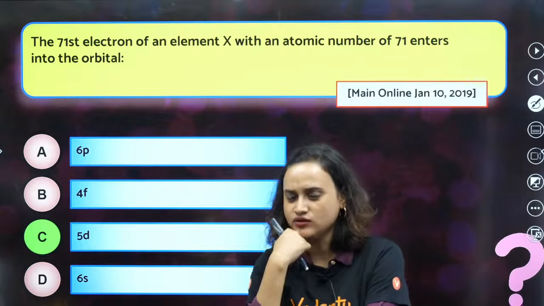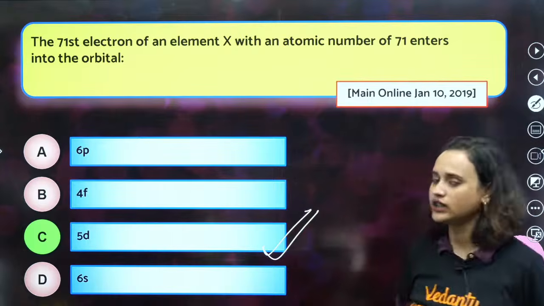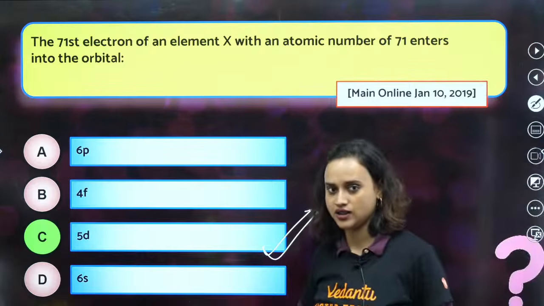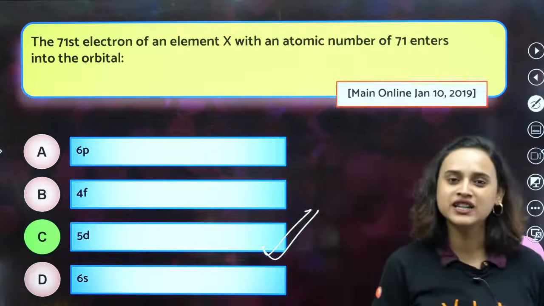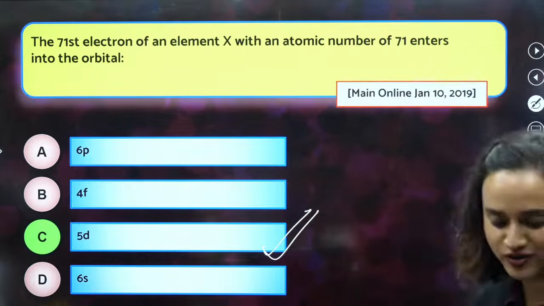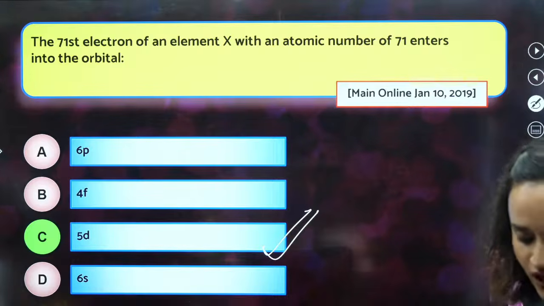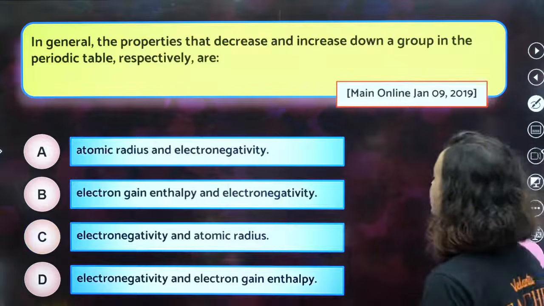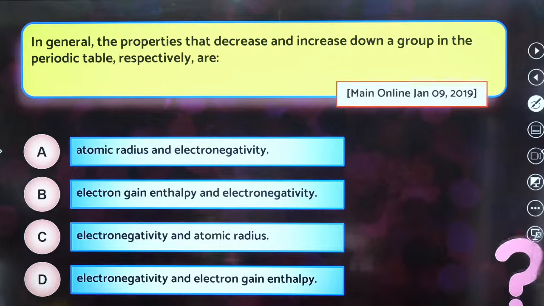Guys, it is 5D, no? It is 5D, Baba. It is 5D. Okay? It is 5D. Alright. Chalo. 4F because it is D block. No, Baba. Yes, it is 5D. Chalo. Moving on. Acha, by any chance, if you want the explanation as well, let me tell you this also.